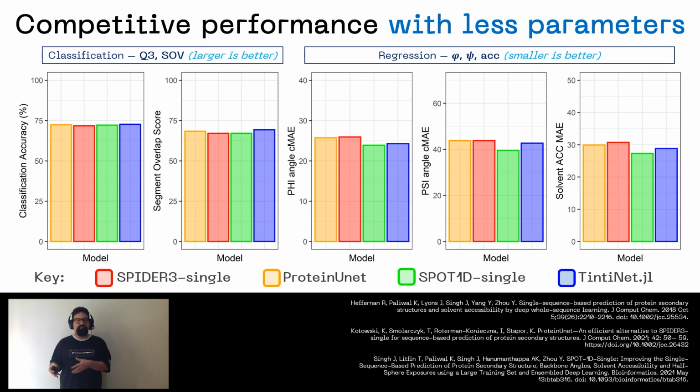We wanted to note that in case of regression, the top ranking model, Spot1D single, is a huge ensemble of networks with almost 100 times more parameters than TintiNet.jl. So we remarked that we got to be competitive with only a small fraction of the total network size.